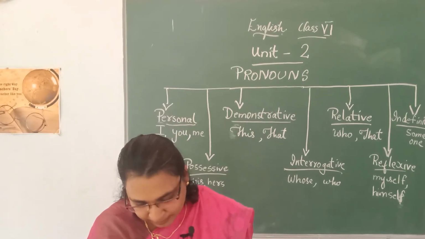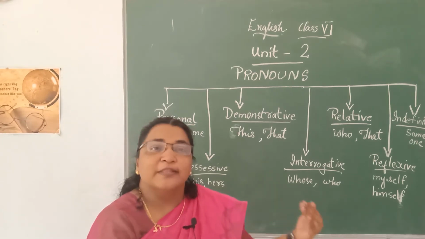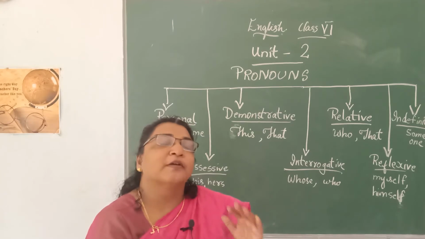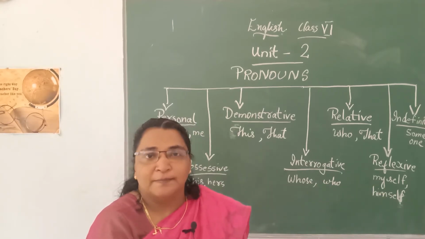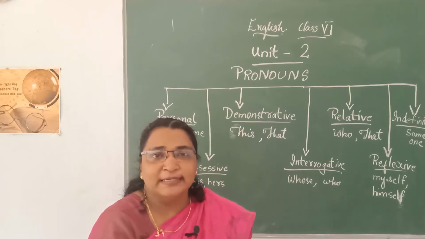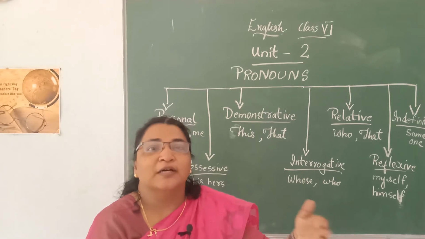Next, the third person has masculine and feminine gender. For that we say male and female. Masculine means male, a boy, a man.